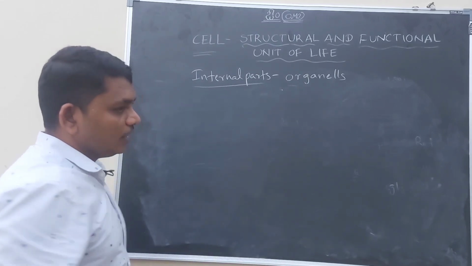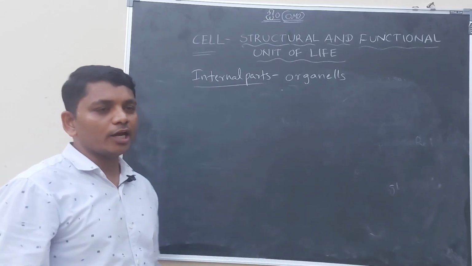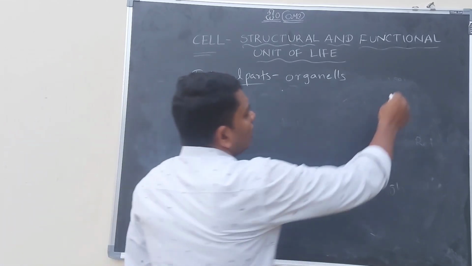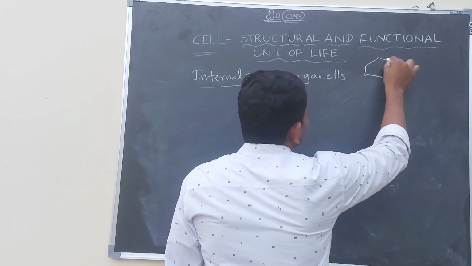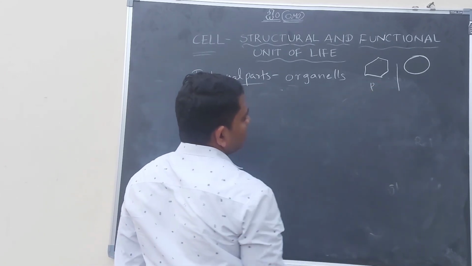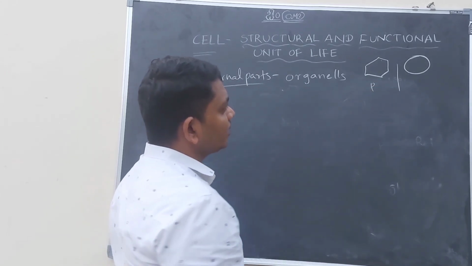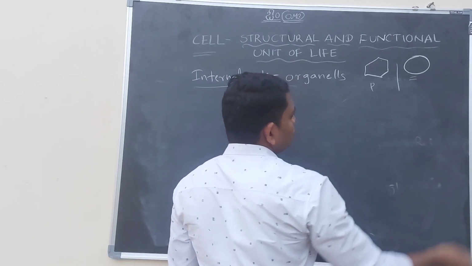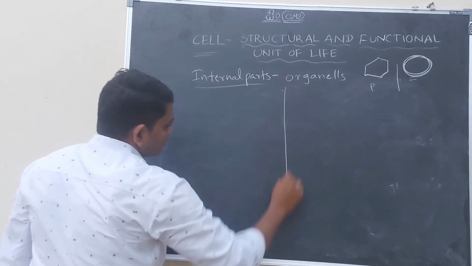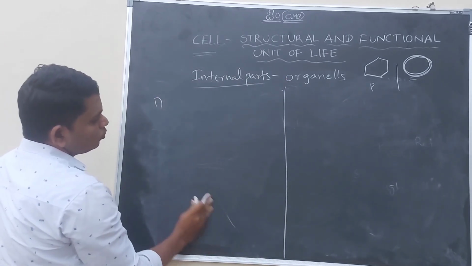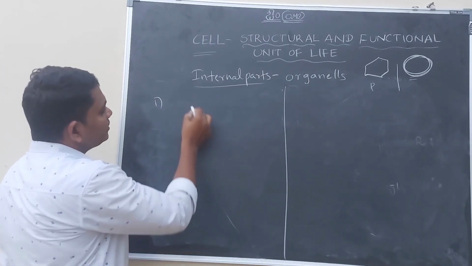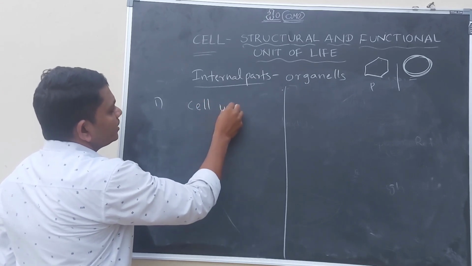Let us discuss the differences between the plant cell and animal cell. From the start of my lesson, I have been telling you two differences. The structure of the plant cell is usually shown as hexagonal, and the animal cell is usually shown in a circular shape. Let us discuss the important points. Plant cells have a cell wall. Cell wall is present.